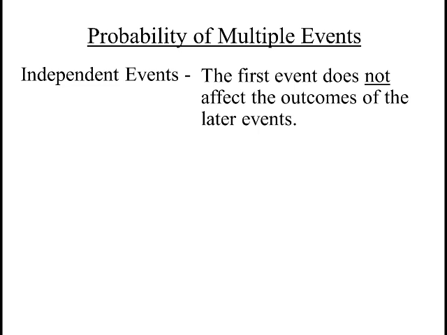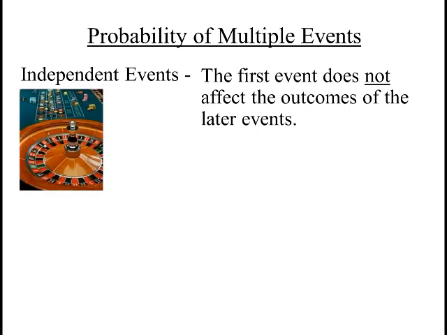So some people perceive, though, that if I got 10 heads in a row when flipping a coin, the next one's really likely to be tails because I got 10 heads in a row. No, it's still 50%. No matter how many heads in a row you get, the next one is still going to be 50% of getting heads or tails.